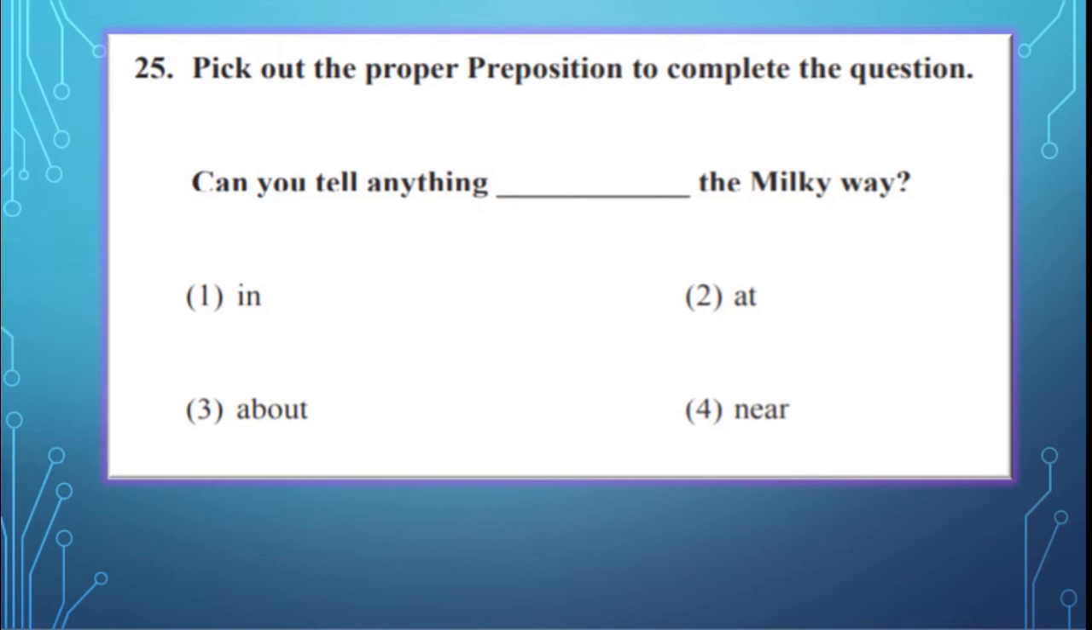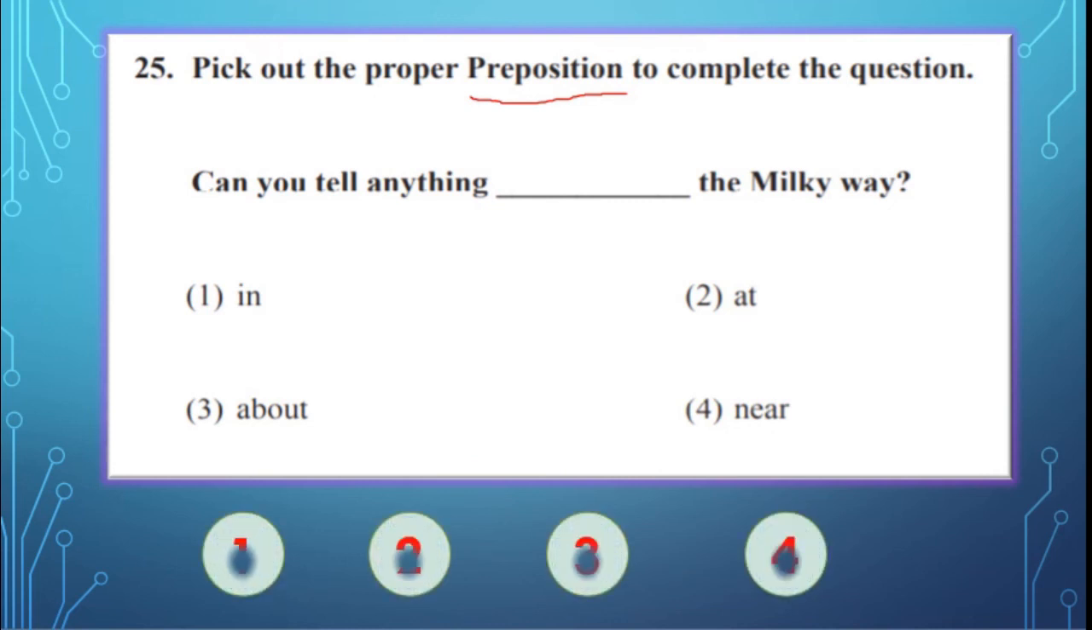Yeah, last one. Pick out the proper preposition to complete the question. Here we have to find out the preposition. Now, preposition means position, correct? Can you tell anything dash the Milky Way? You know the Milky Way, correct? In the space it is there. Can you tell anything dash the Milky Way? The options are in, at, about, near. Yes. Can you tell anything about the Milky Way? Isn't it? A question mark is there. So the third one is the right answer.